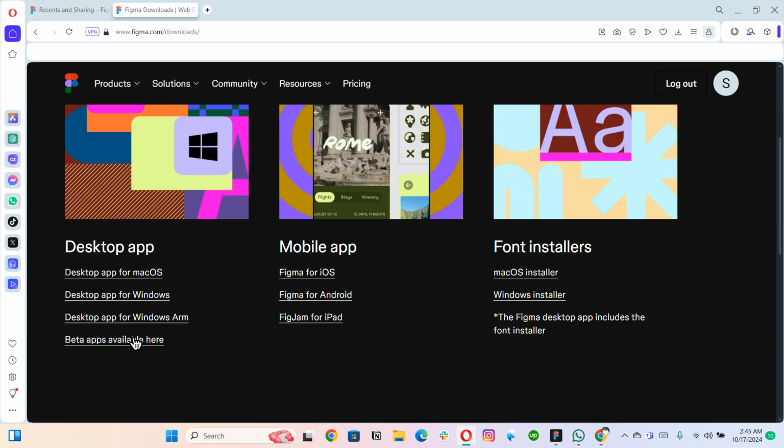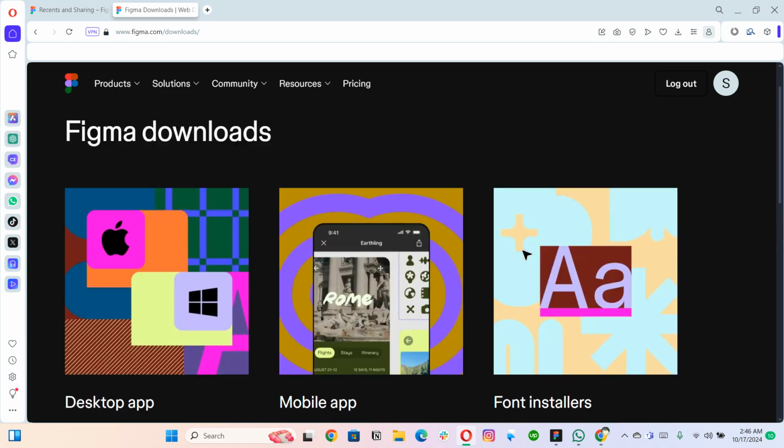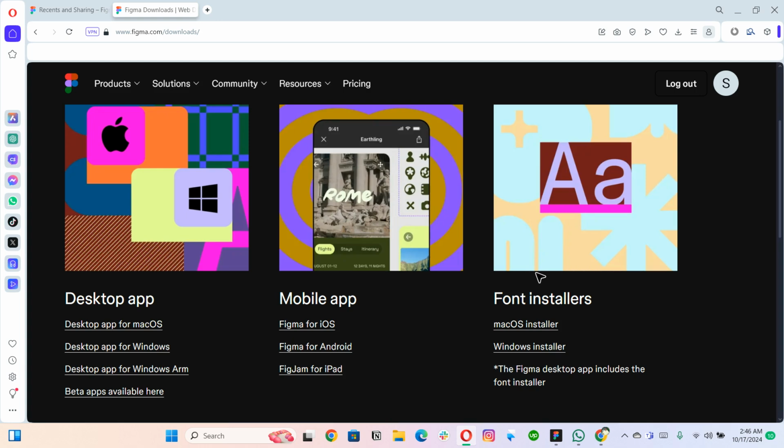If you want to use the beta app, I would suggest not directly downloading the beta app, but I personally use the beta version as well. And one more important thing is the font installer. Typically, when you have very few fonts already installed in your computer or system, Figma quickly picks those fonts and it really works fine.